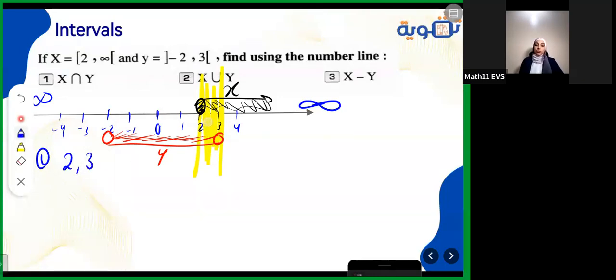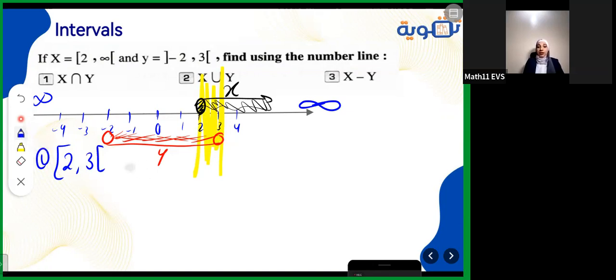Let's get which one will be open, which one will be closed. 2 here is already existing in x and y at the same time, so it will be closed. But 3 is only in x but not in y. It's open in y, so it will be open because it's not repeated in both of them.